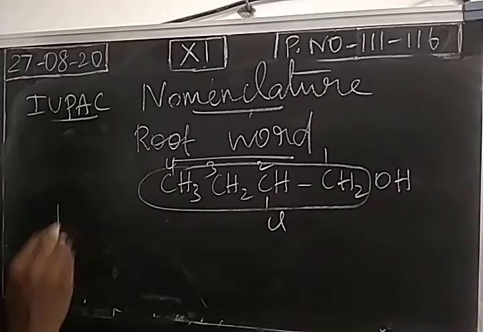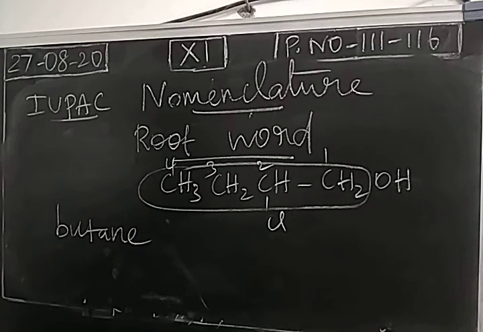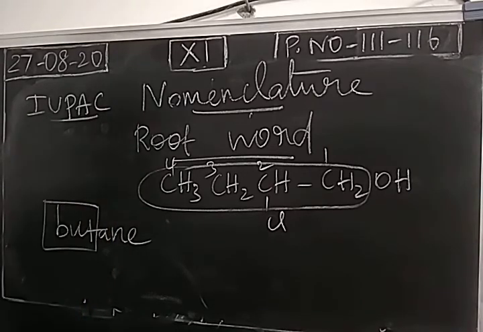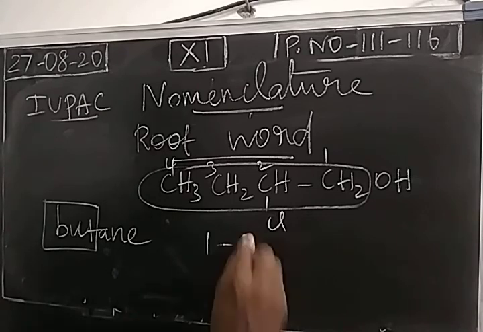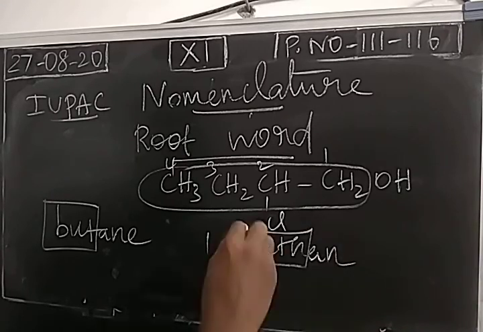4 carbon atoms means what is the alkane name? Butane. The root word means this alone you have to take: but. It's called a root word. So 1 carbon means alkane name methane. Just take this one. It's called a root word.